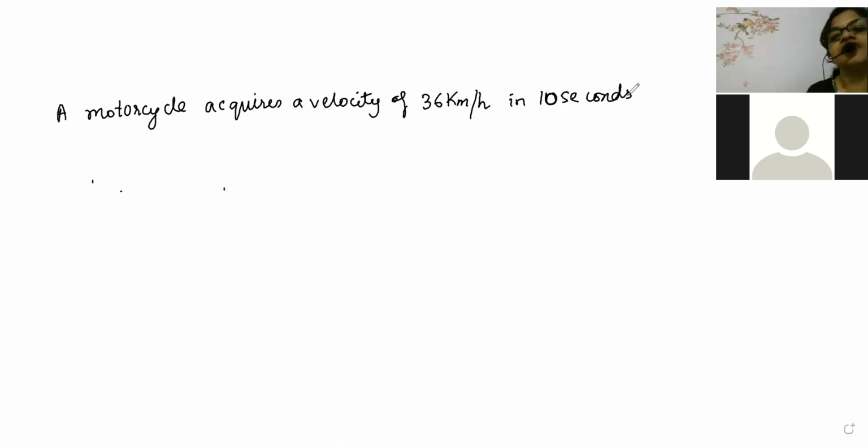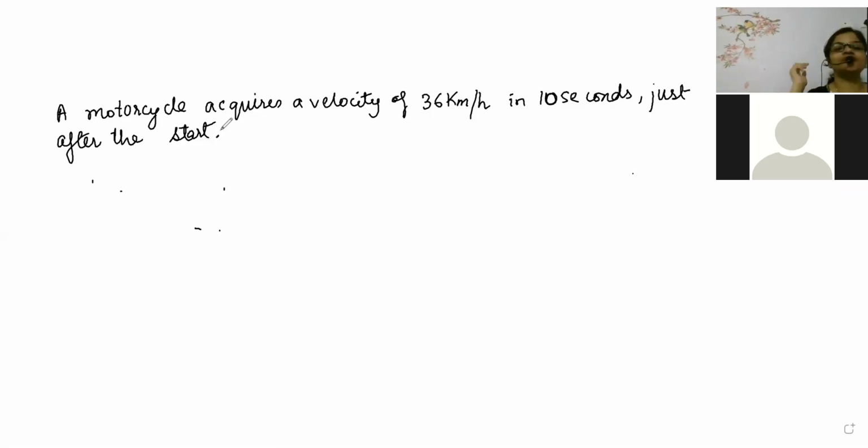Just after the start. Darshan is telling he is having an electric scooter. Seriously. Okay, electric scooter, super beta. Okay, a bicycle. Super. A motorcycle acquires a velocity of 36 kilometer per hour in how many seconds beta? In 10 seconds. Just after the start. Oh, I want a bike. Okay, afterwards, when you will grow up.